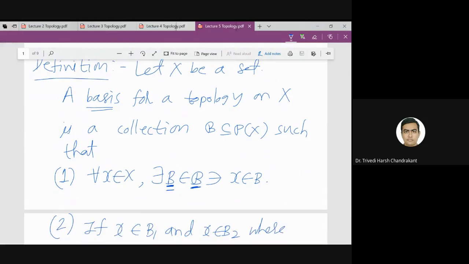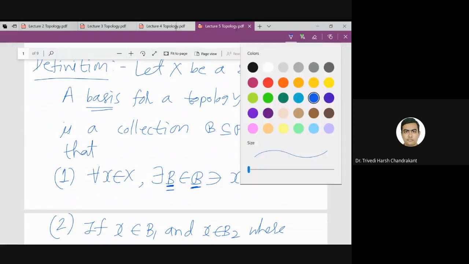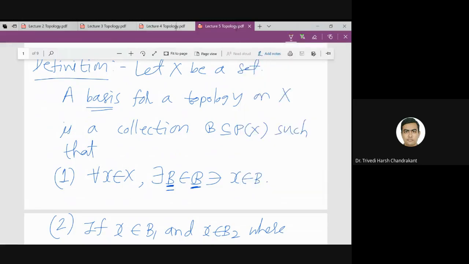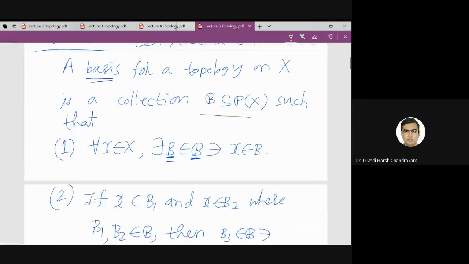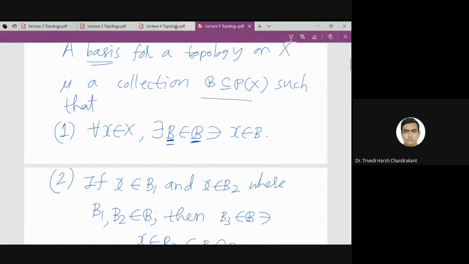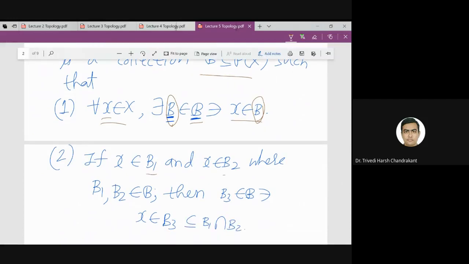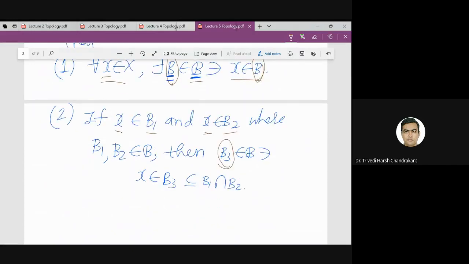here we are defining, if X is a given set, a basis B, which is a subset of the power set of X, is a collection of subsets of X which satisfy this property, that if I take any element of X, there exists an element of this family so that x belongs to that element. I can always find such an element B for every x, and if I can find two such elements for a single x, then I can find another element B3 which lies within the intersection of these two.